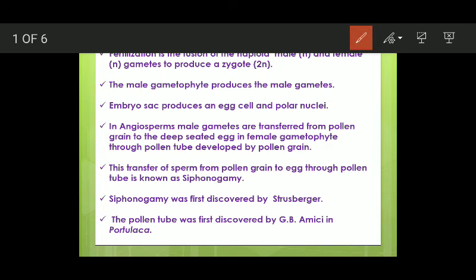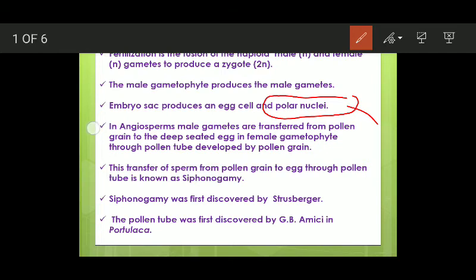The male gametes are produced inside the pollen grain or the male gametophyte, while the female gamete, or you can say egg, is produced inside the female gametophyte or embryo sac. In addition to the egg cell, the embryo sac also has the polar nuclei, situated right in the middle of the embryo sac. Besides these two structures, it also has synergids and antipodal cells. We have already talked about these details in the previous classes.